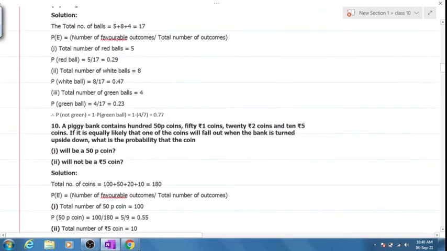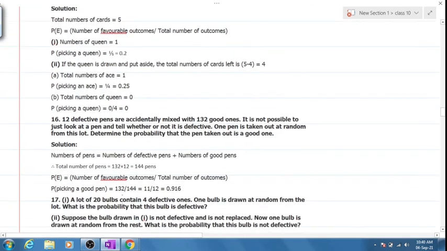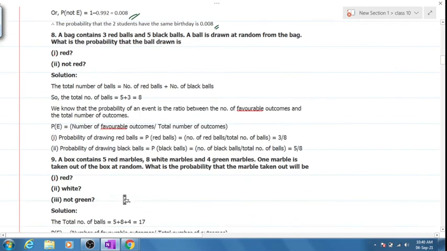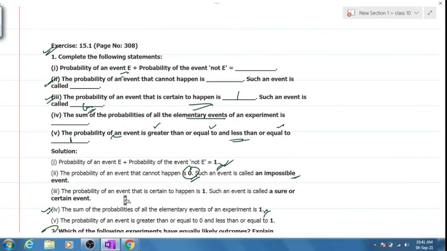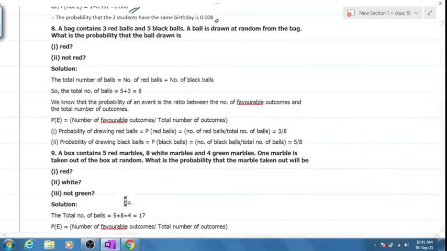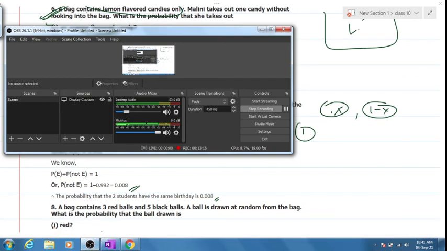I would expect you to copy question number 6 and question number 7 till the time. Questions number 8, 9 and 10 will be your homework for tomorrow. Is it clear? Kindly copy question number 6 and 7. 8, 9 and 10 will be homework for tomorrow.